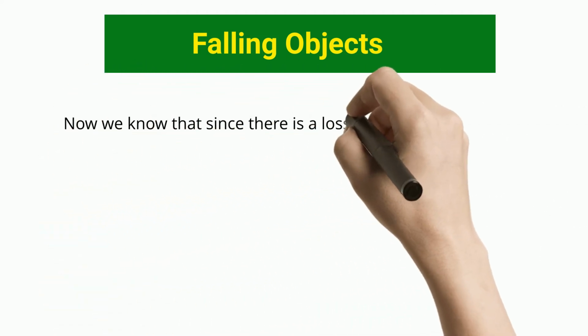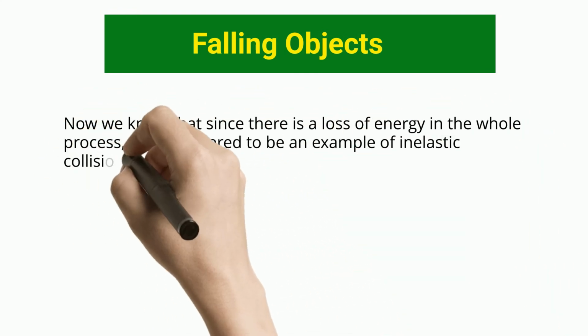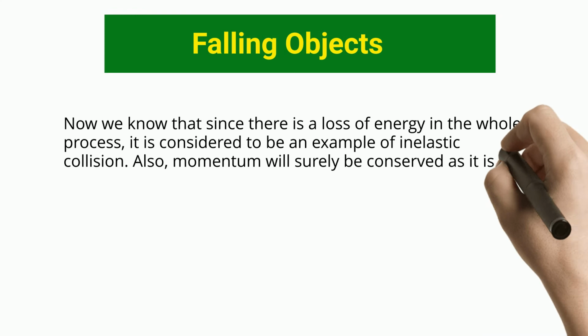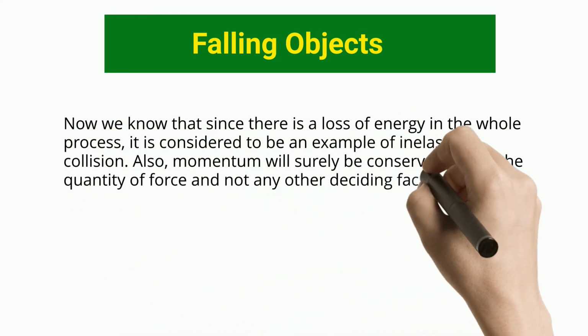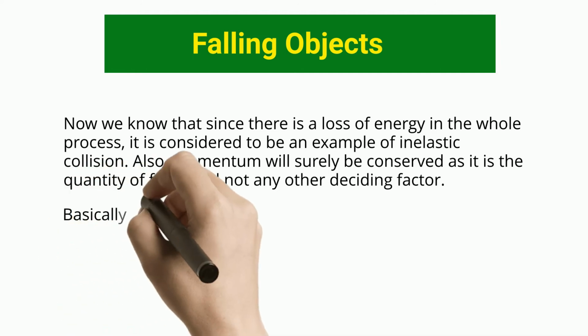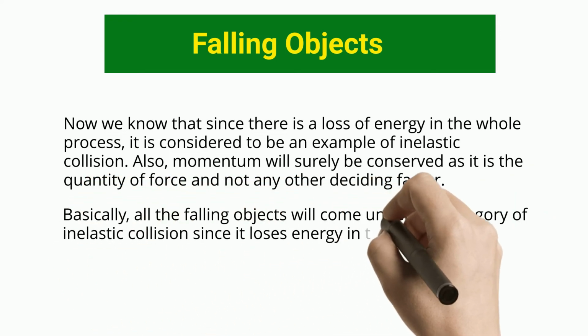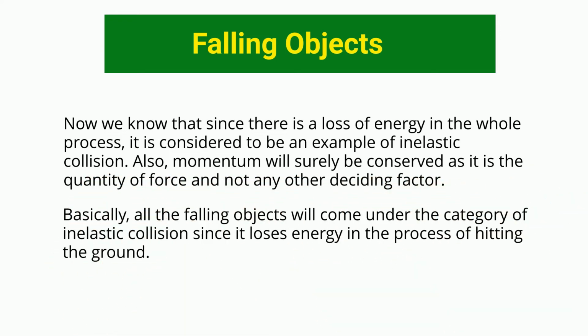Now we know that since there is a loss of energy in the whole process, it is considered to be an example of inelastic collision. Also, momentum will surely be conserved as it is the quantity of force, and not any other deciding factor. Basically, all the falling objects will come under the category of inelastic collision since they lose energy in the process of hitting the ground.